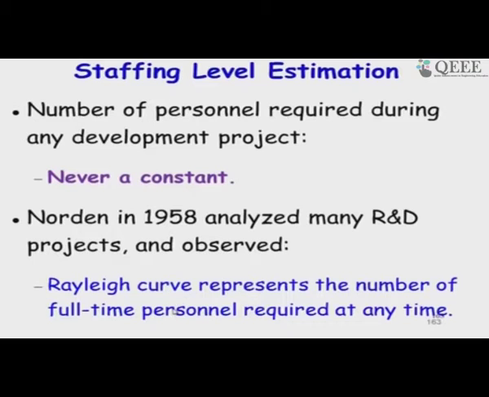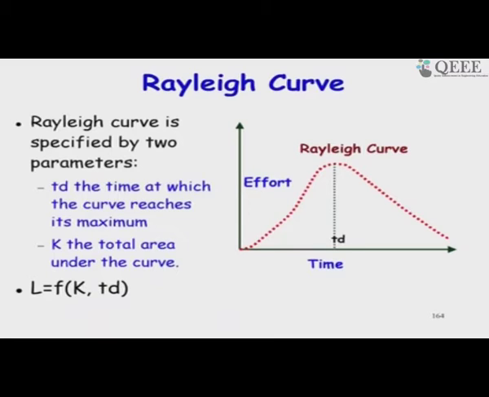If we employ persons not according to a Rayleigh distribution but at a constant level, then we will be wasting effort. That was his observation, a very old result. The Rayleigh curve looks like this. We will see the actual equation for this.